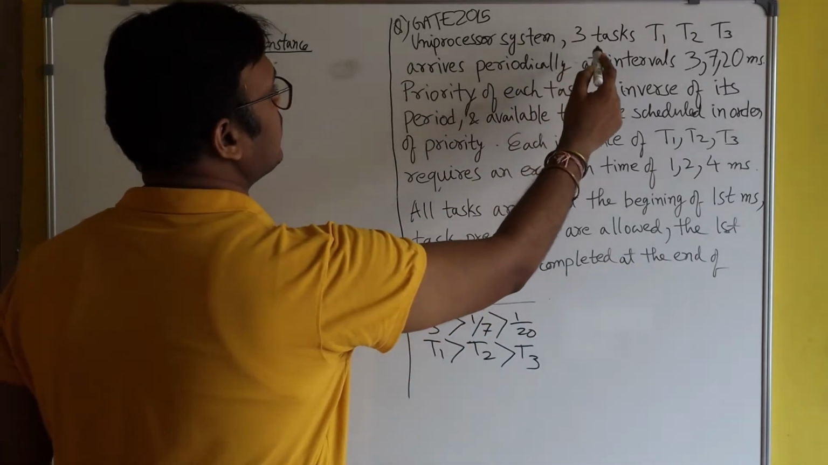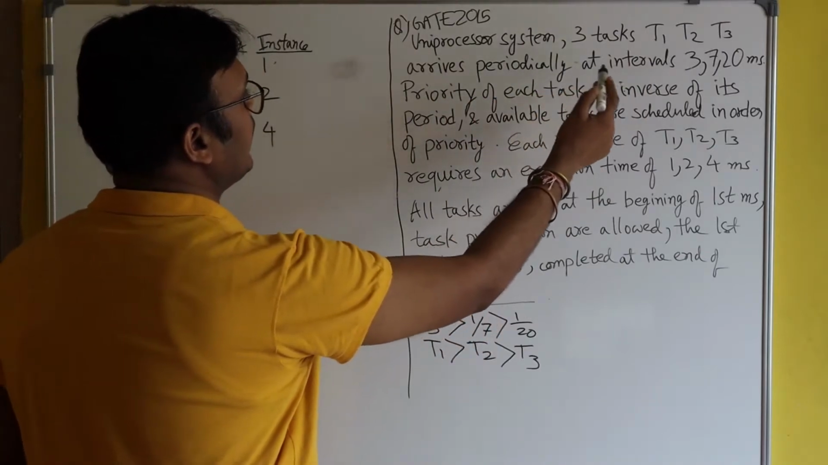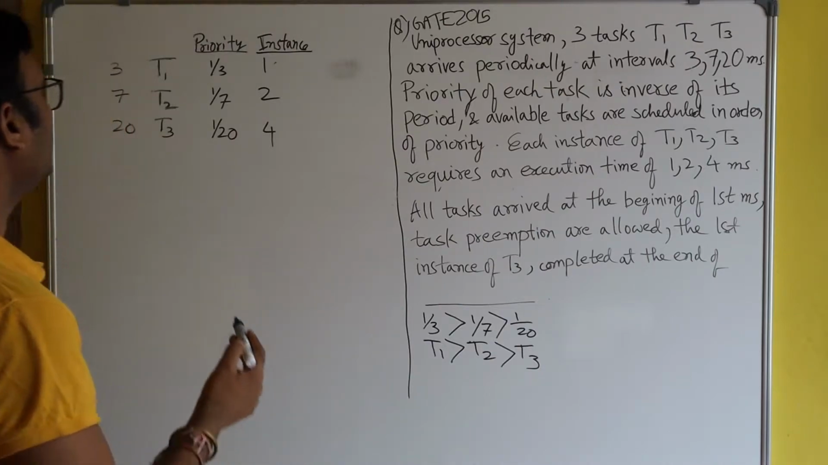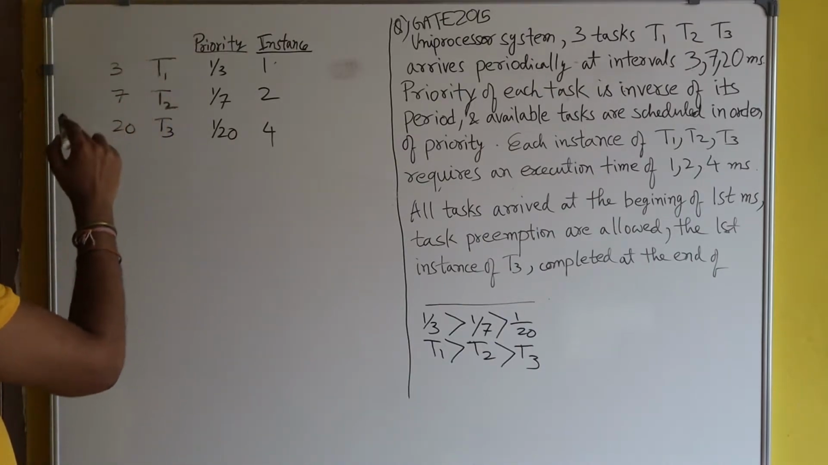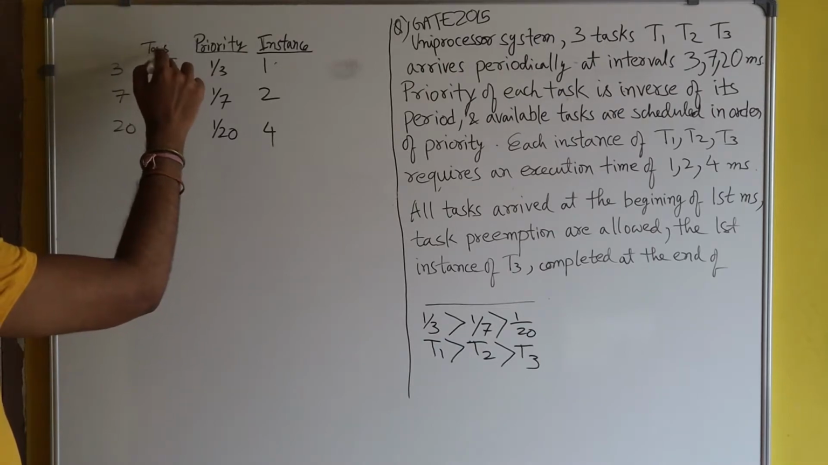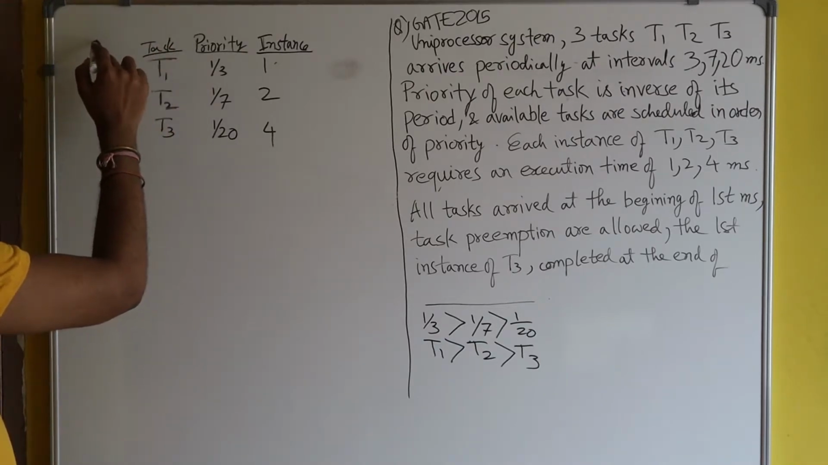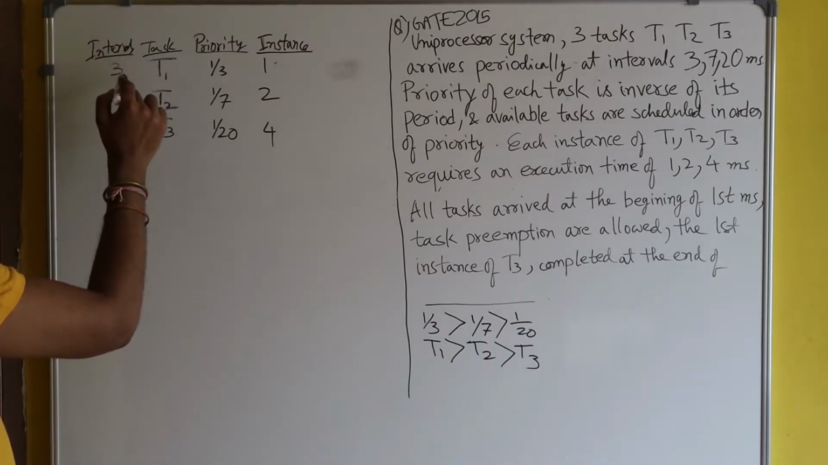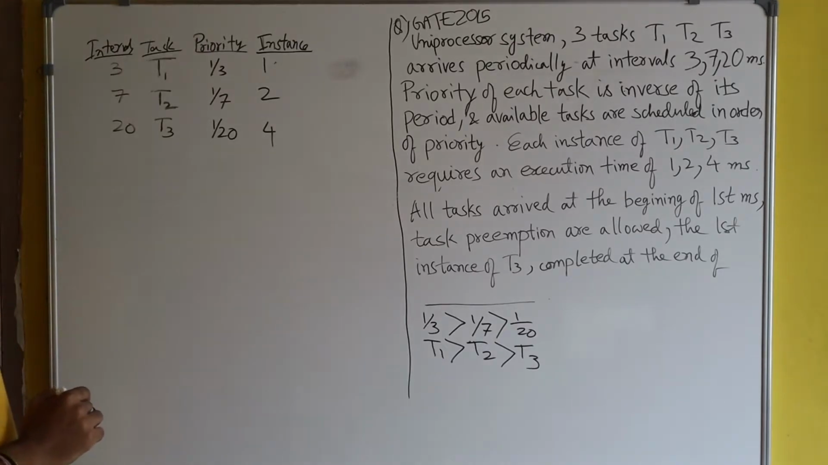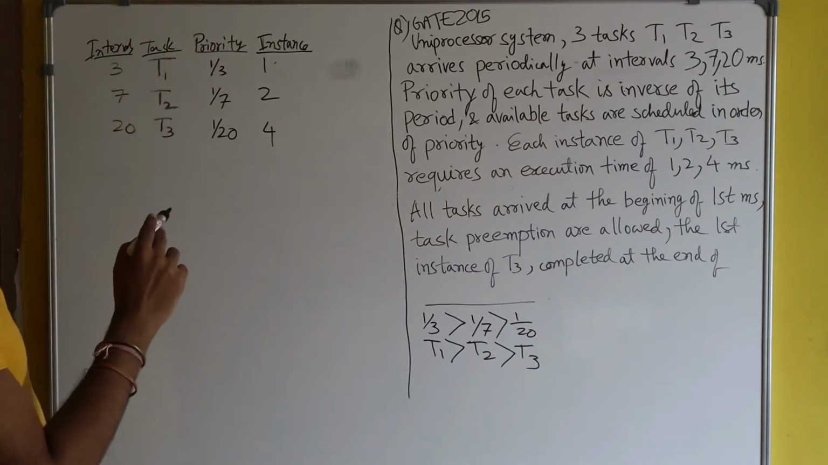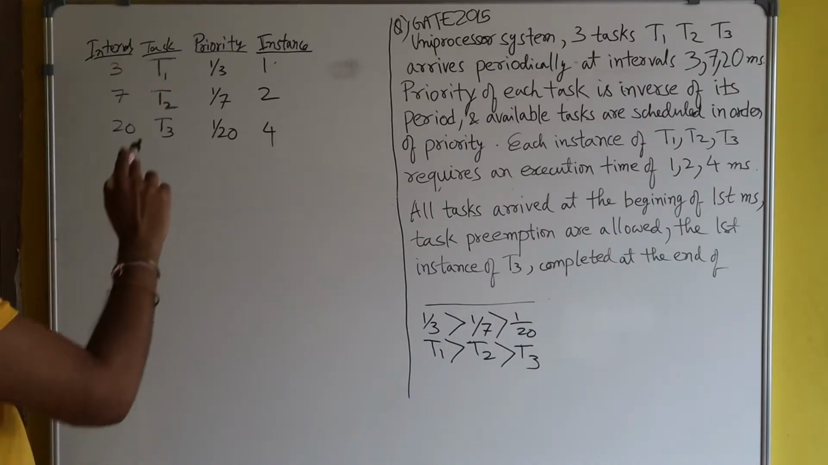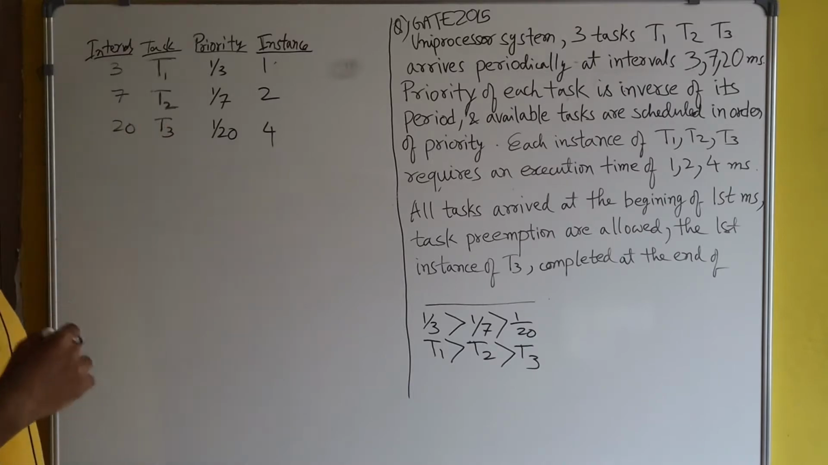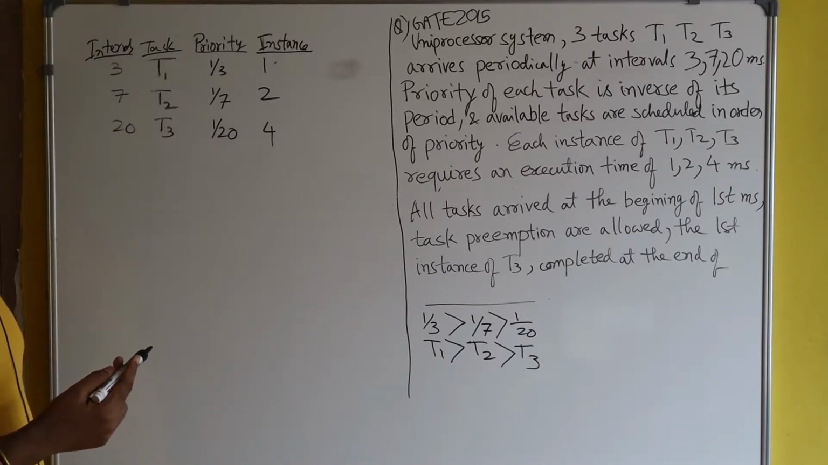In a uniprocessor system, three tasks T1, T2, T3 arrive periodically at intervals of 3, 7 and 20 milliseconds. It means task T1 will arrive every 3 seconds, task T2 will arrive every 7 seconds, and task T3 will arrive every 20 seconds.